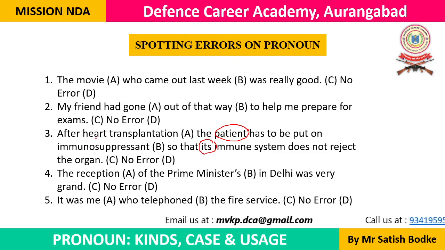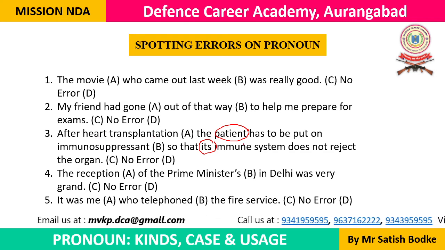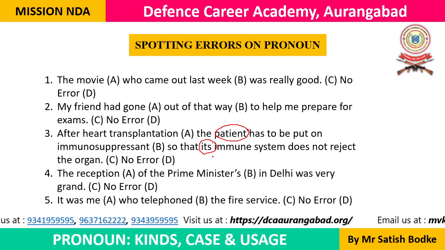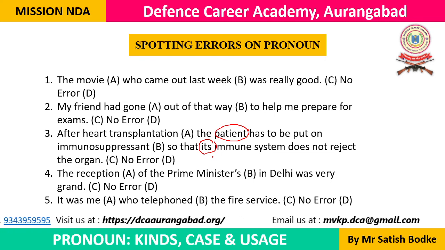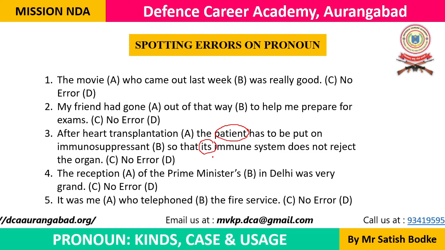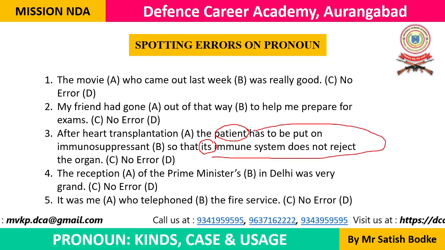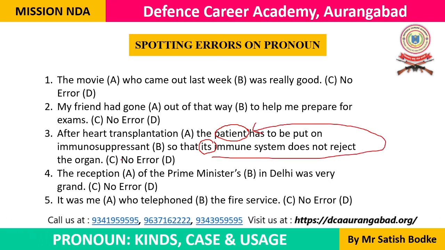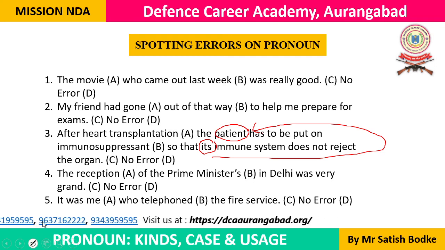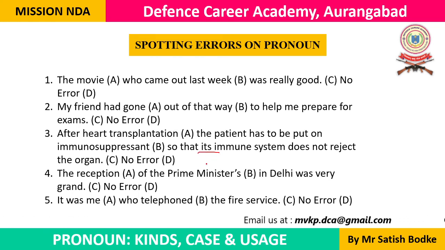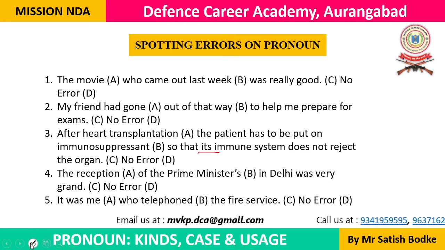After heart transplantation, the patient has to be put on immunosuppressant so that his immune system does not reject the organ. Instead of its, we need to use his, because it is a patient. It is not any genderless, neuter gender thing. It is a person. Patient is a person. That's why we'll have to use his or her. We cannot use its.